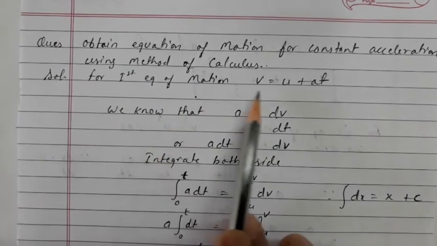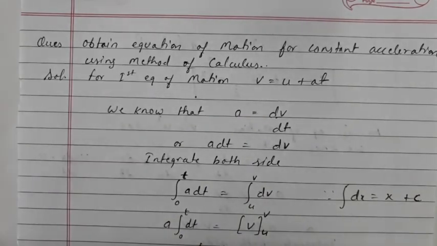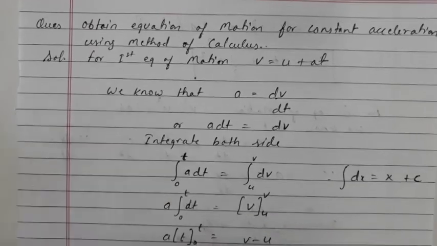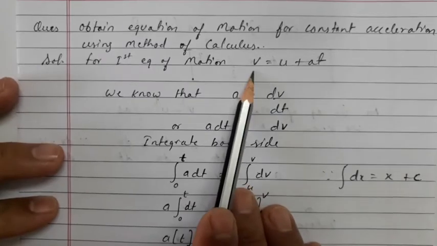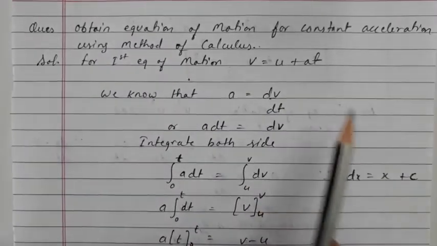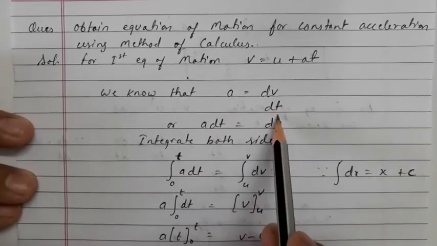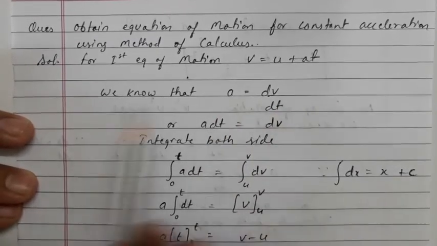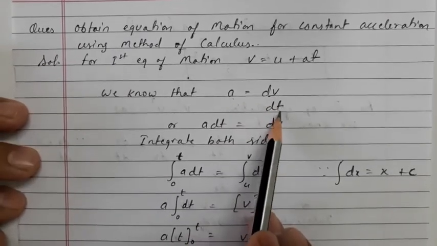So our first equation is v = u + at. Before deriving these equations, you need to revise the formulas of differentiation and integration, because without that you cannot derive these identities. So we know that v = u + at is the velocity time relation. We know that a = dv/dt. This we have studied in instantaneous acceleration, in which acceleration is equal to the rate of change of velocity with respect to time.